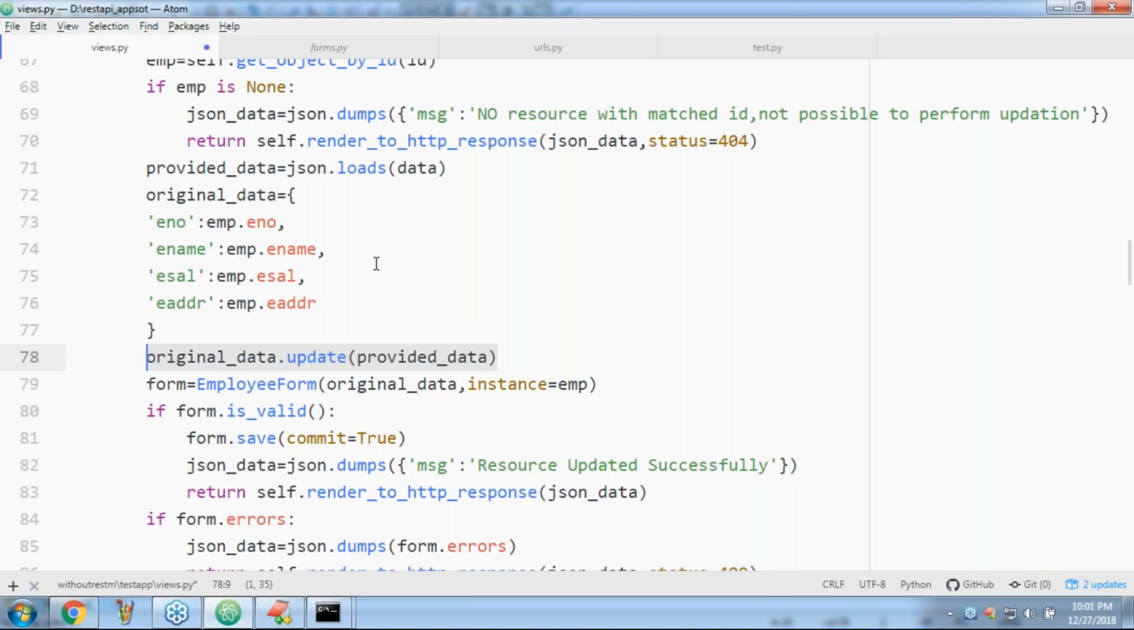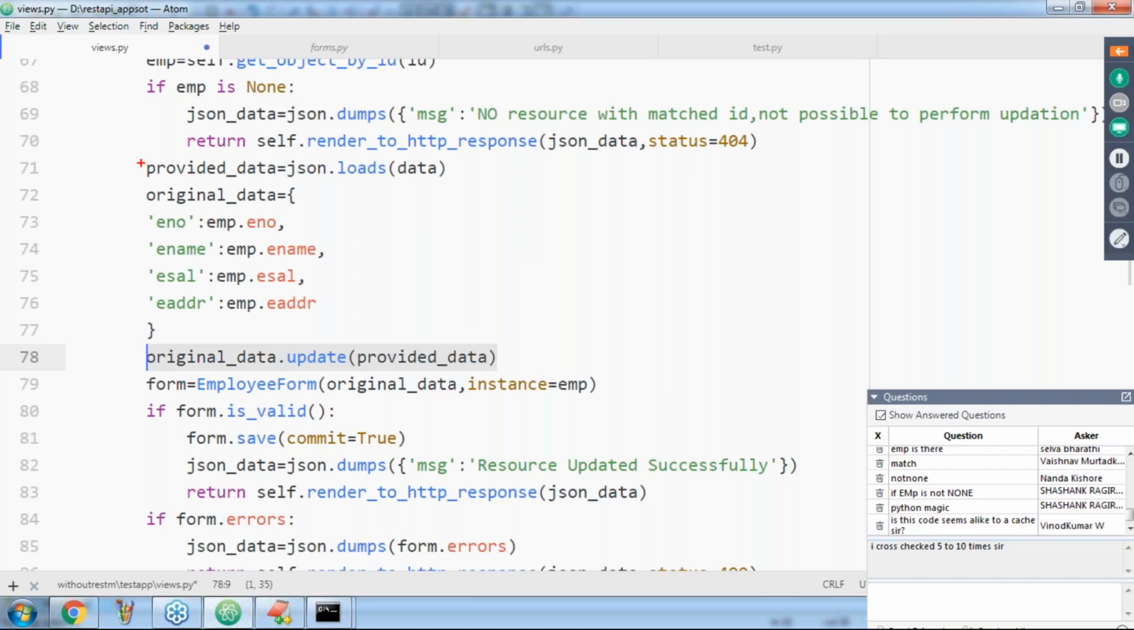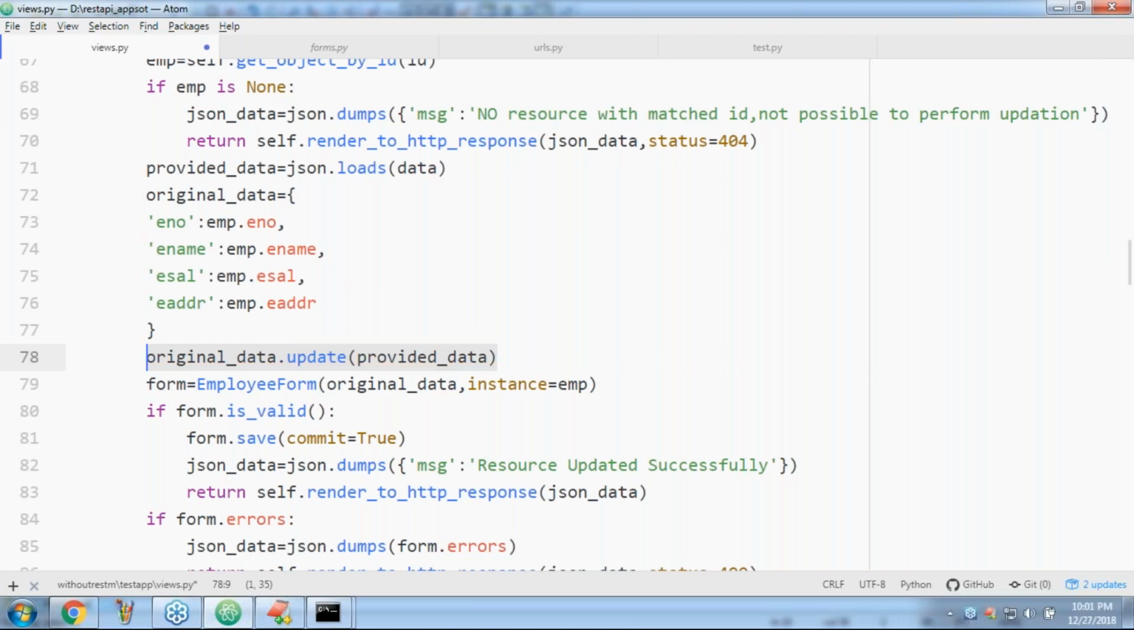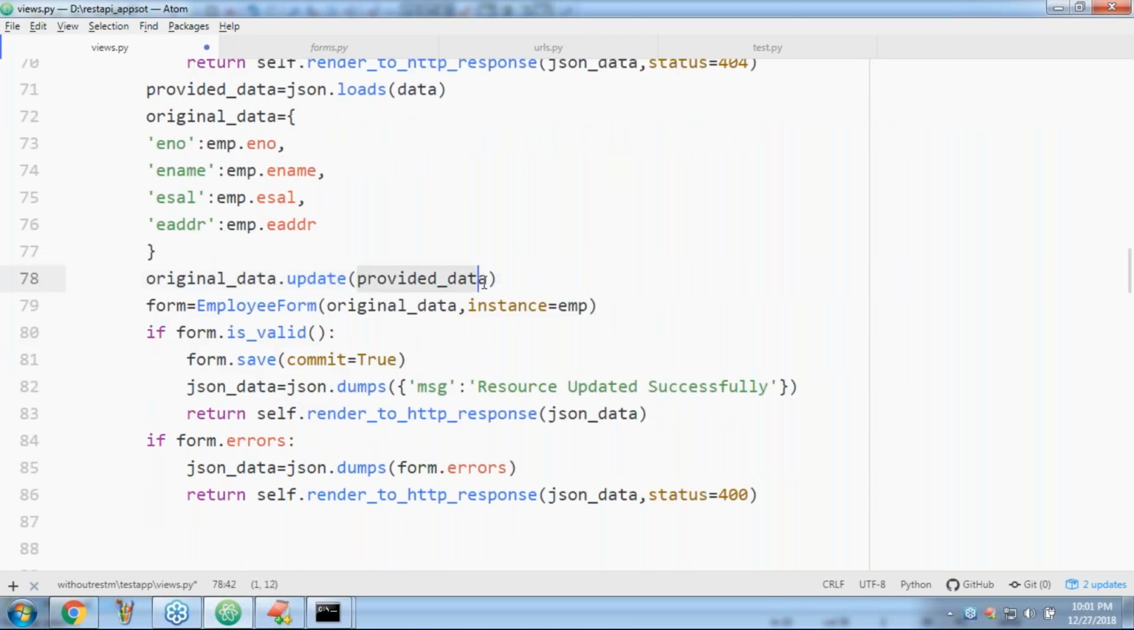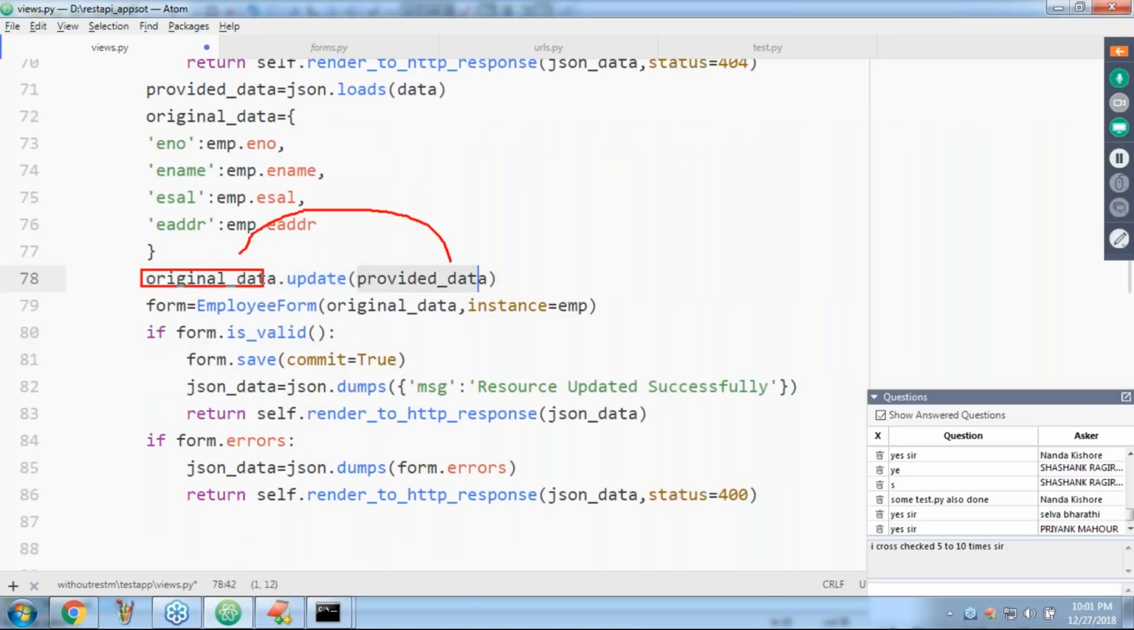All the people are in a position to remember this logic, right? Friends. Yes, all the people are in a position to remember this logic, right? So whatever new data they are providing, update this new data with our original data.